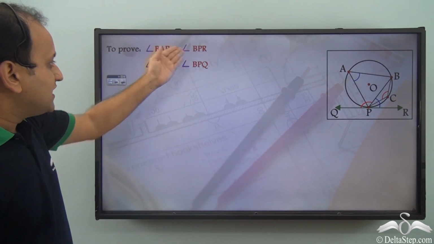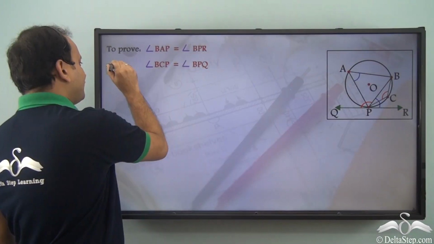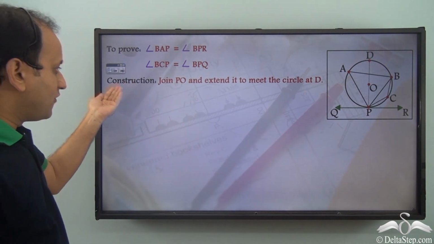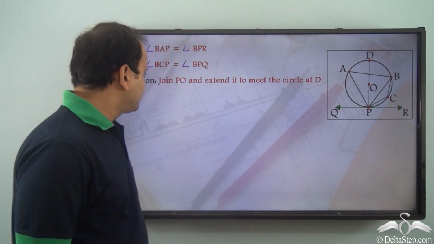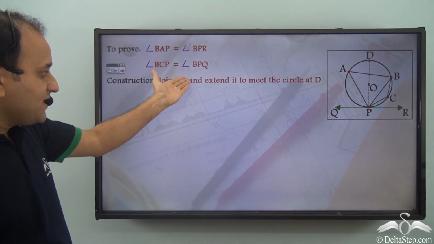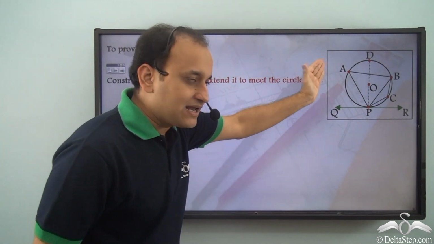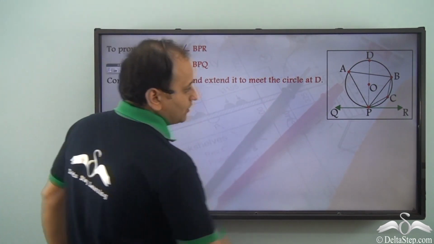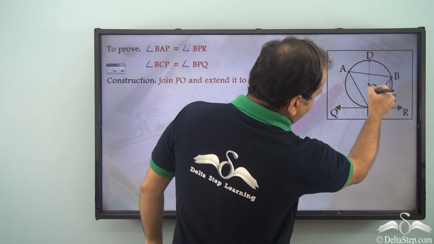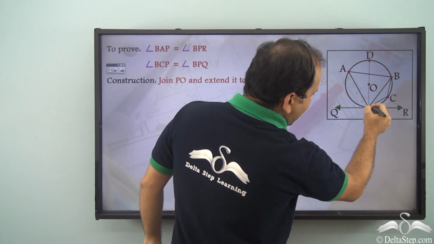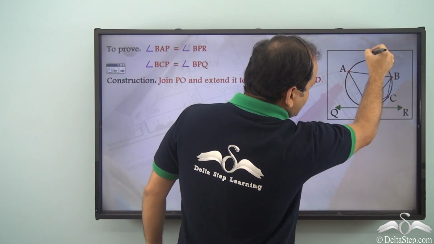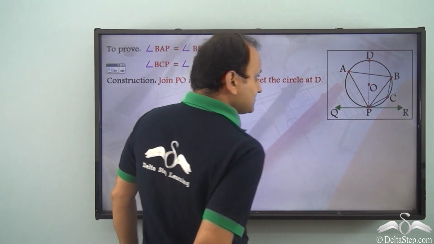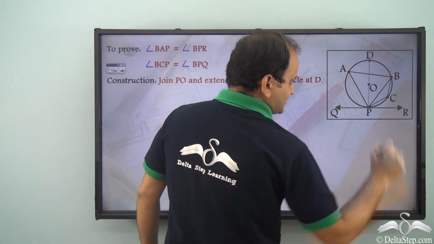So these are the two things which we need to prove, and for that we need to perform a construction. So what we do is we join PO and extend it to meet the circle at D. So we join PO, O, which is the center of the circle, and we extend this till D, that is again a point on the circle.